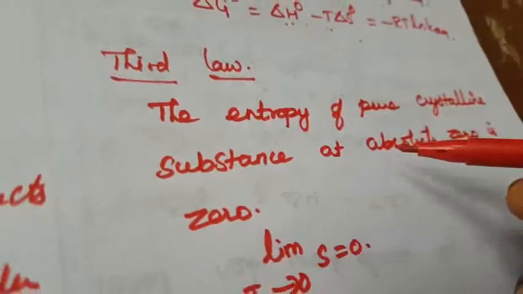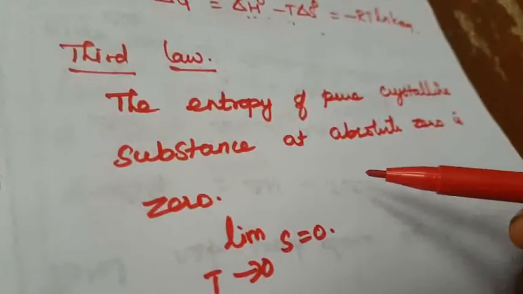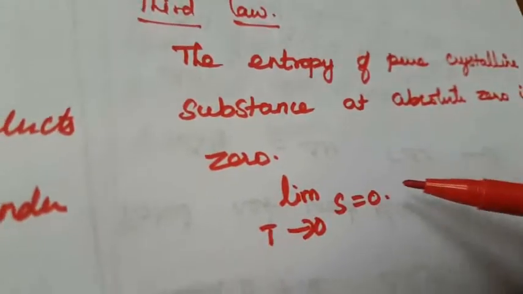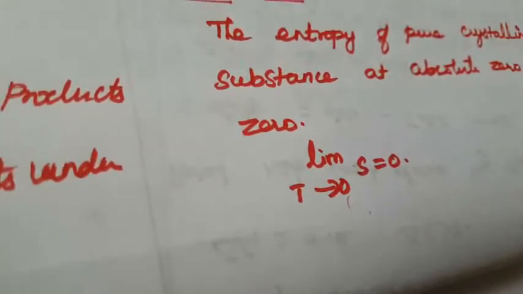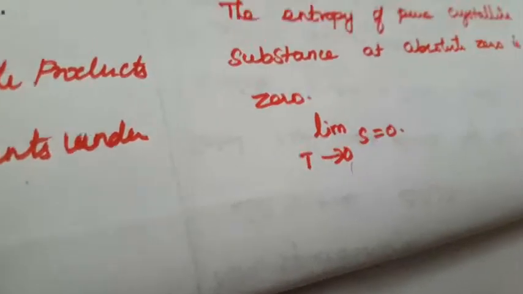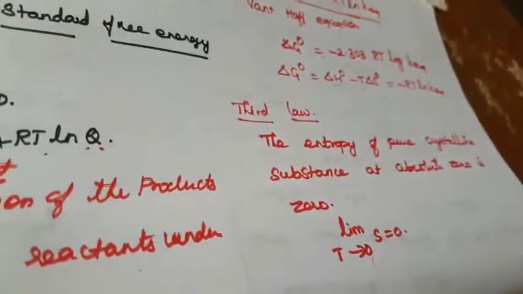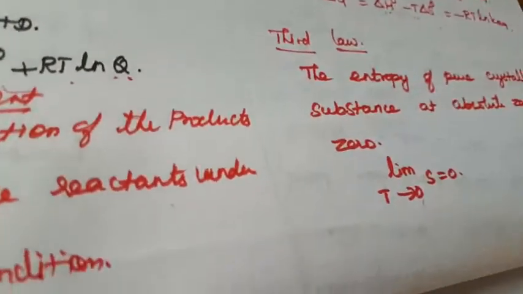That is the third law of thermodynamics. The entropy of a pure crystalline substance at absolute zero is zero. Limit T tends to 0, S is equal to 0. Okay, this is the third law of thermodynamics, right? So that's all about this chapter. This chapter is also completed.